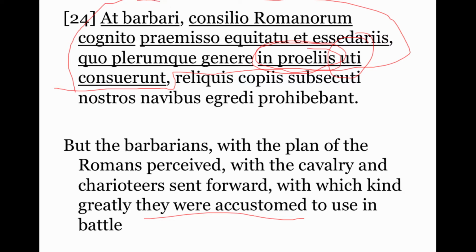So what Caesar's done is he started a thought, but the barbarians. Now, the actual thing the barbarians are doing, the actual main verb is down here. The barbarians were prohibiting something from happening. But then Caesar tells us all of this background information. Namely, what we've got so far: with the plan of the Romans having been perceived, with the cavalry and charioteers having been sent forward, and then he says, oh, you know them, with which they were accustomed to use greatly in battle. Okay, so now Caesar's going to get on to the actual point of this sentence.